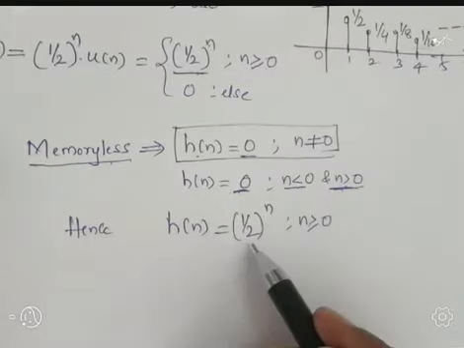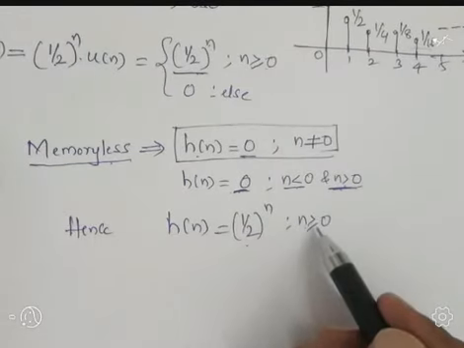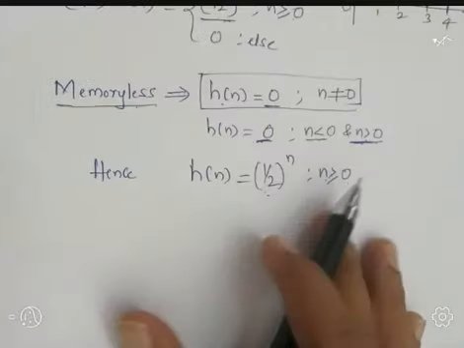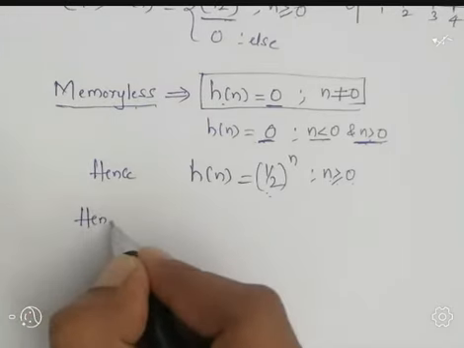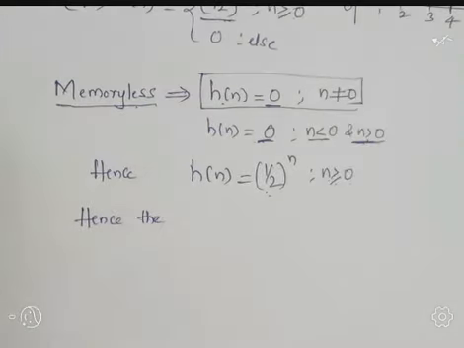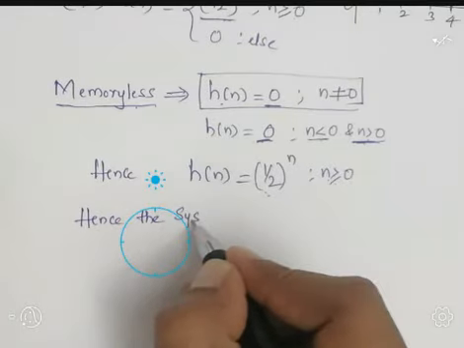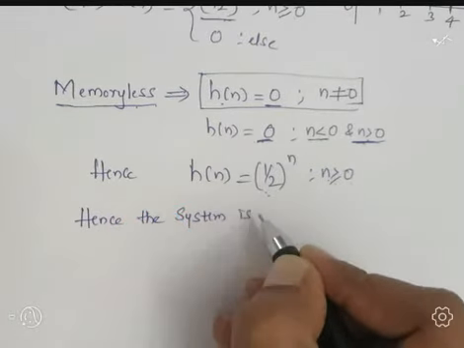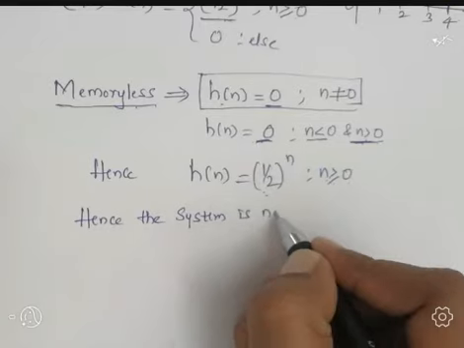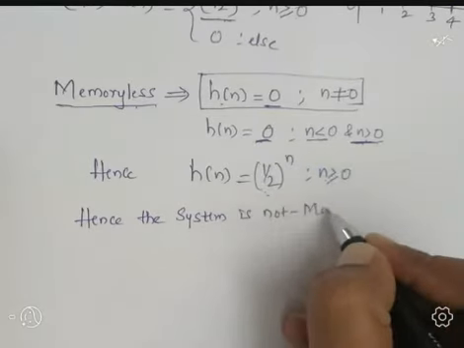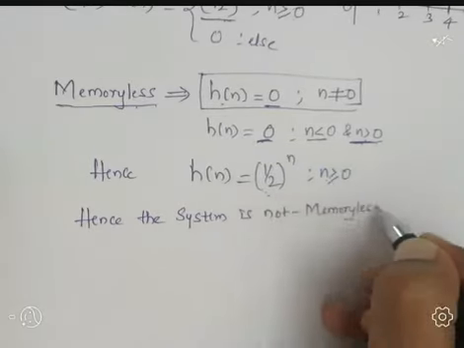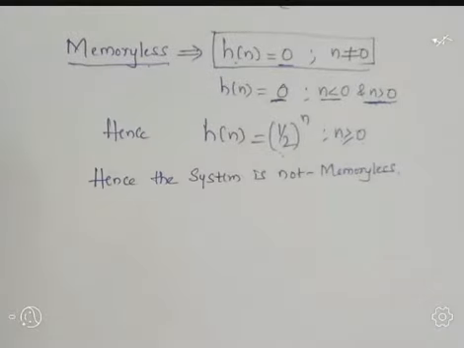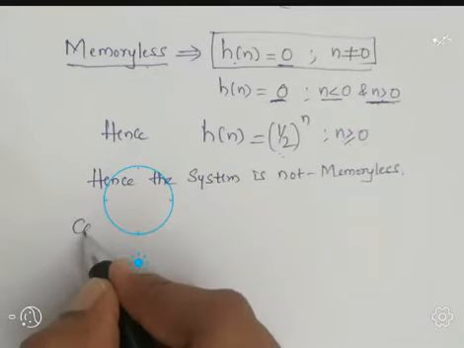But for n greater than or equal to 0, we are having some amplitude. So straight away we can say that the given system is not memoryless. Okay, next go for the second condition, that is causality.